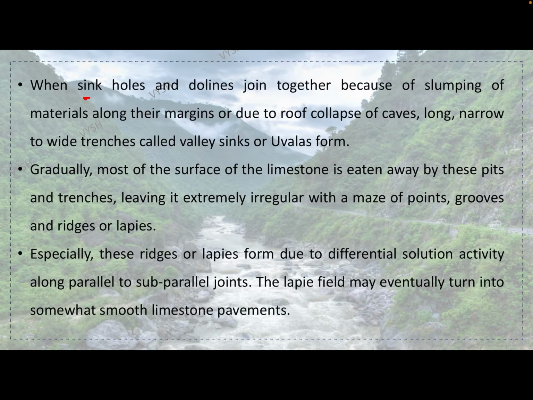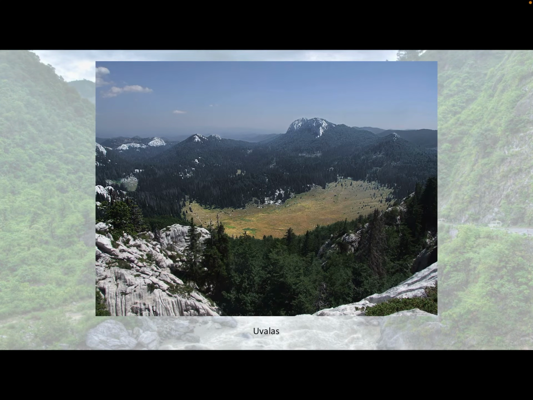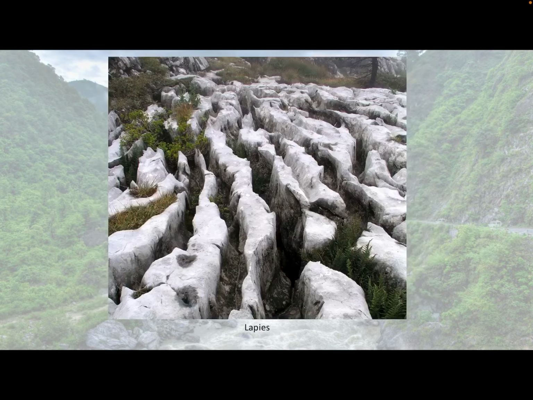Next, when sinkholes and dolines, the collapsings, join together because of slumping of materials along their margins or due to roof collapse of caves, long, narrow to wider trenches called valley sinks or uvalas form. Okay, uvalas look something like this, huge. Gradually, most of the surface of limestone is eaten away by these pits and trenches, leaving it extremely irregular with a maze of points, grooves or ridges or lapies, which look like this. This is one of the lapies.